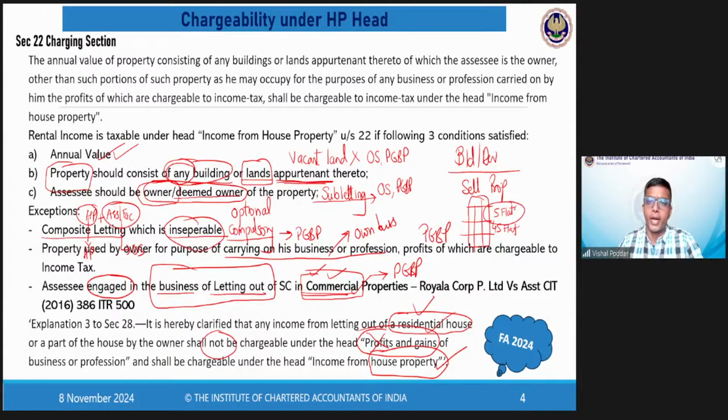So these 5 flats which are lying unsold with you will be categorized in your books of accounts as your stock in trade. Now this is of one of your buildings. You may be having multiple buildings and multiple flats in those buildings. So all the unsold flats which are lying with you are called property held as stock in trade.